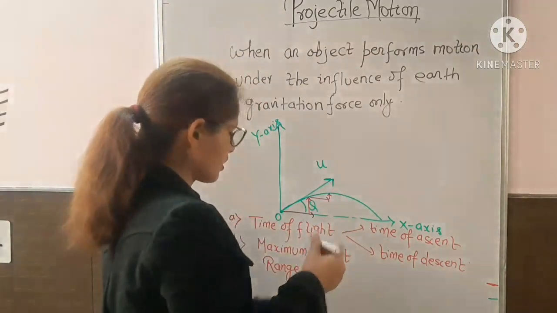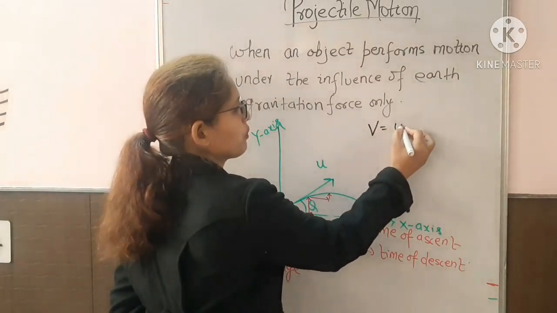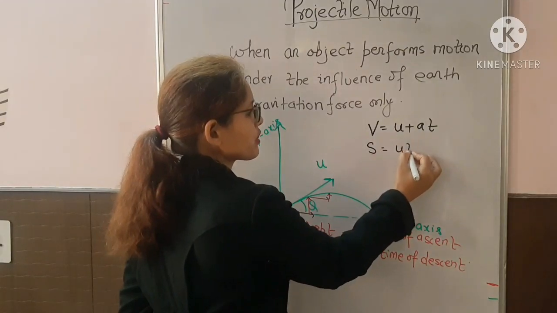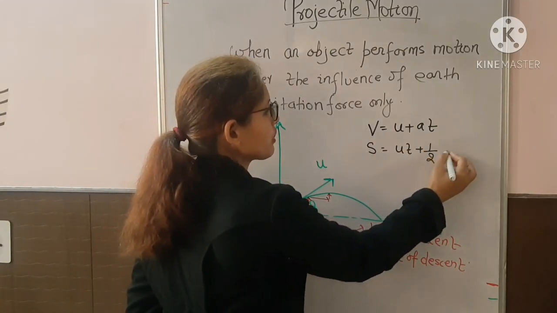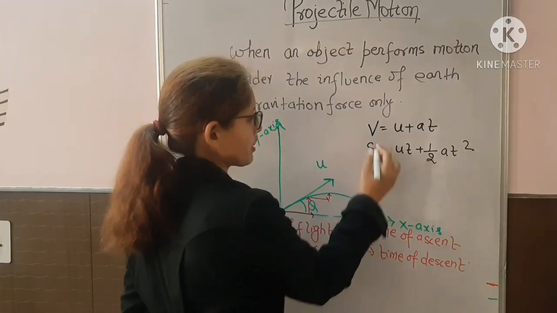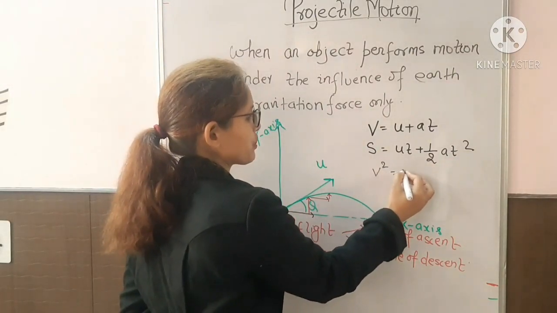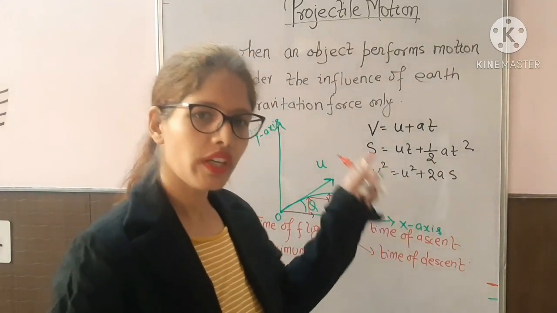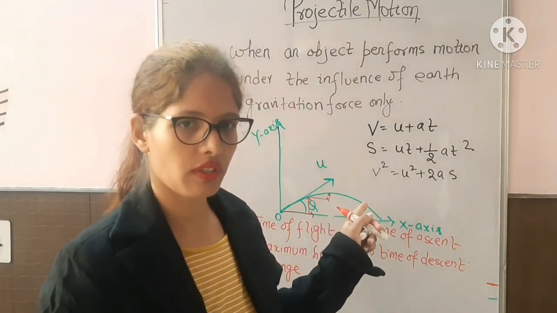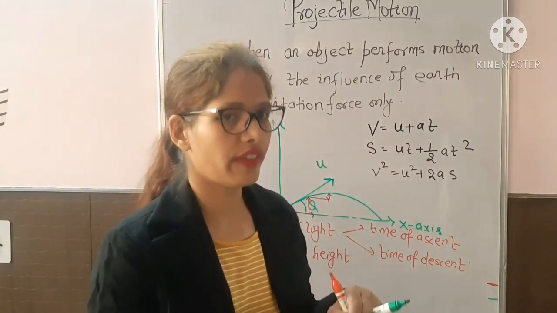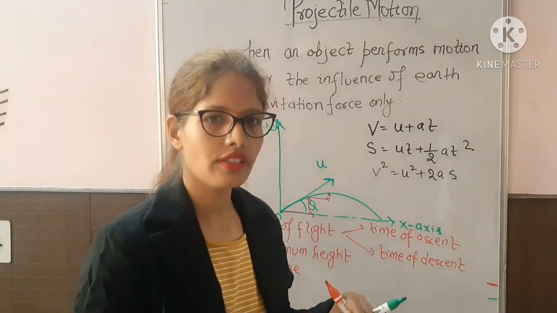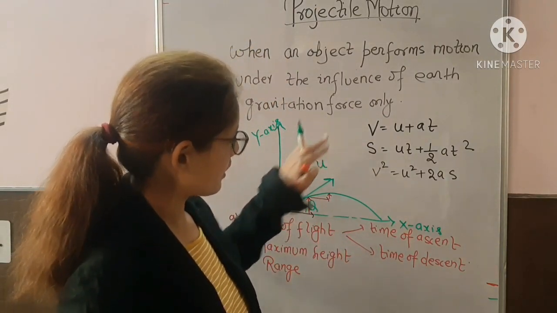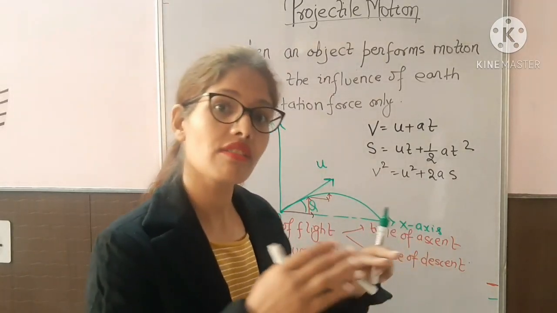The first is v equals u plus at. The second is s equals ut plus half at square. And the third is v square equals u square plus 2as. We are going to use only these three equations of motion, but in two different directions, because the body is moving in two different directions, x and y. So we will take these equations of motion in both directions separately.